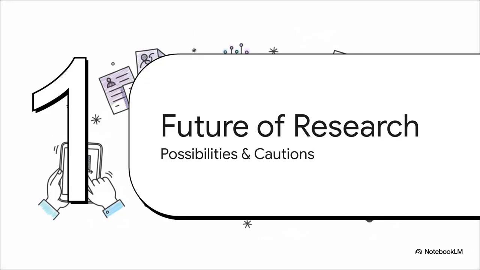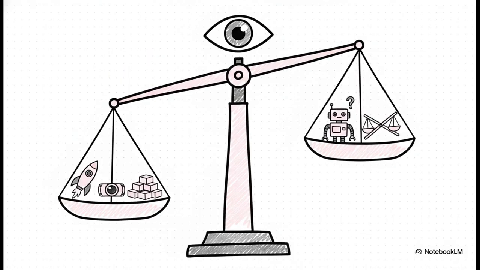So what does this all mean for the future of how we do research? Let's take a look at the possibilities and the things we need to be careful about. So the benefits are pretty obvious, right? It's faster, it can find more patterns, and it's incredibly consistent. But the paper is also really clear about the caveats.